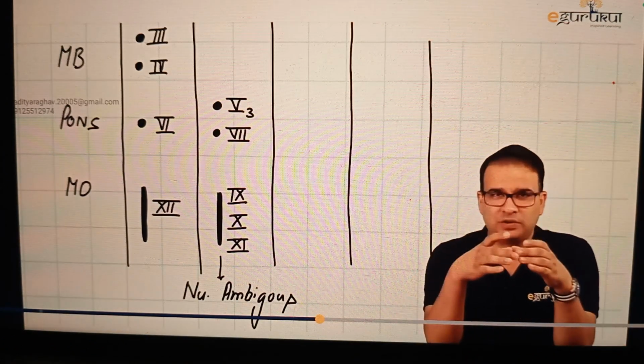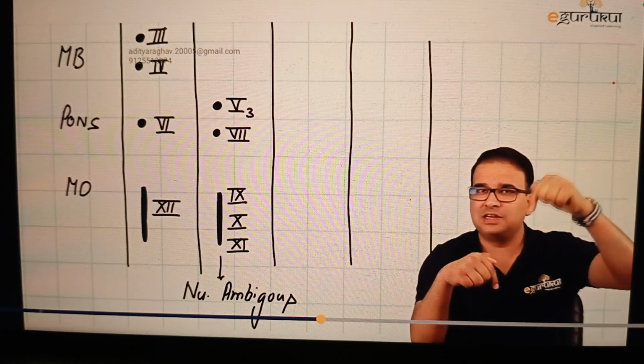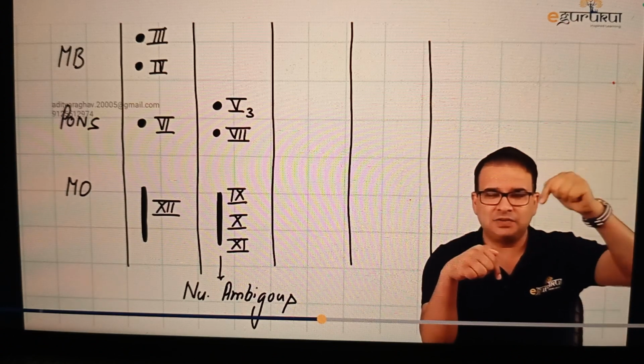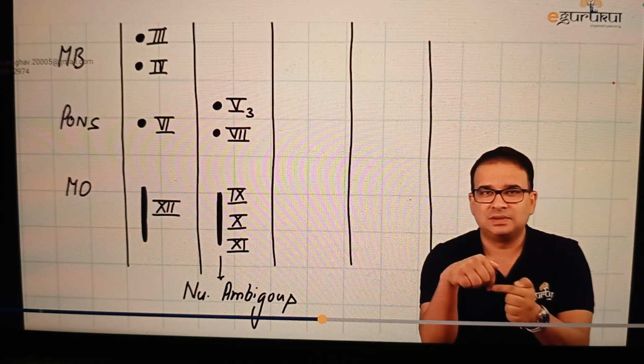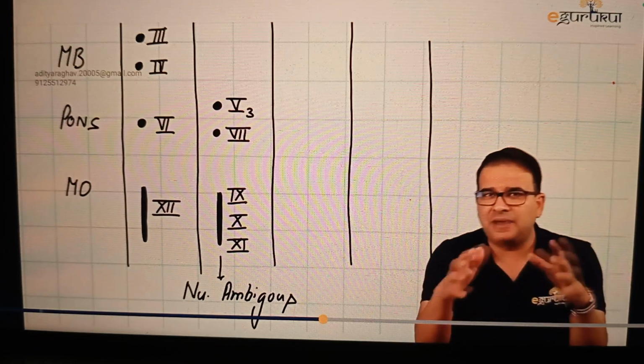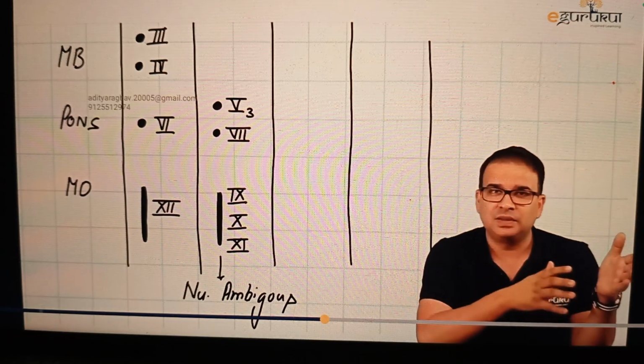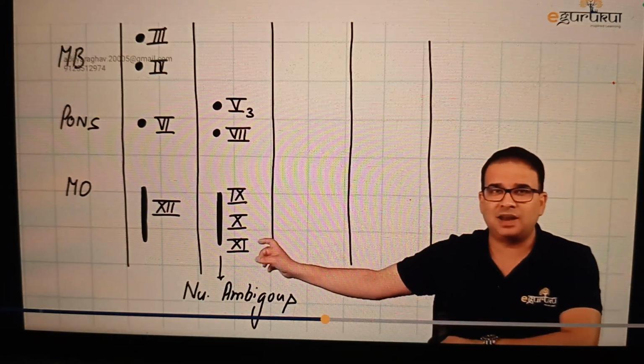Now what happens is there is a foramen called the jugular foramen. We will be discussing this in a while. So you have a vagus nerve coming out of the jugular foramen, and we have a cranial accessory nerve also coming out of the jugular foramen. Now the cranial accessory nerve, as soon as it comes out of the jugular foramen, it joins with the vagus. So the further course of the cranial accessory nerve is via vagus only. So it looks like the muscles of palate and pharynx are supplied by vagus nerve or by pharyngeal plexus, but originally their supply is coming from where? From the cranial accessory nerve. And that's why we have to give them due respect in this column. That is the reason the cranial accessory is included here.